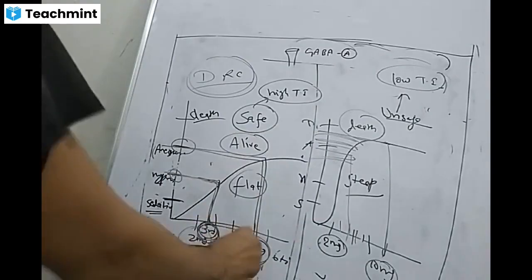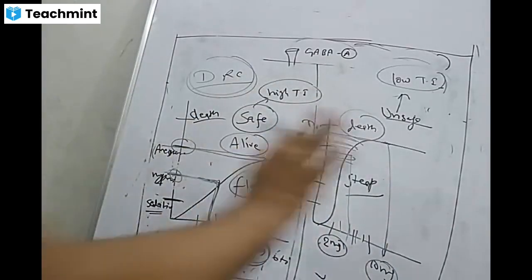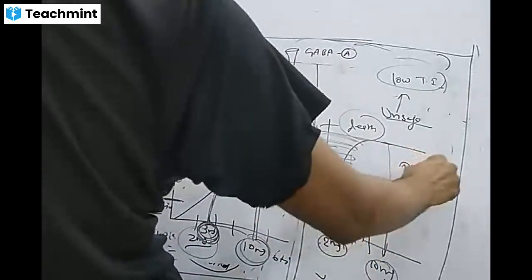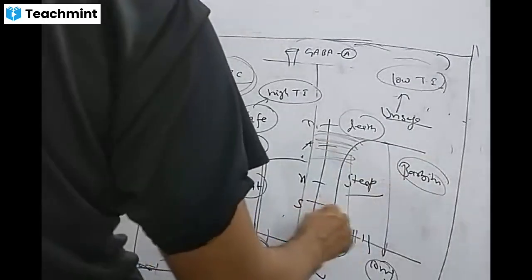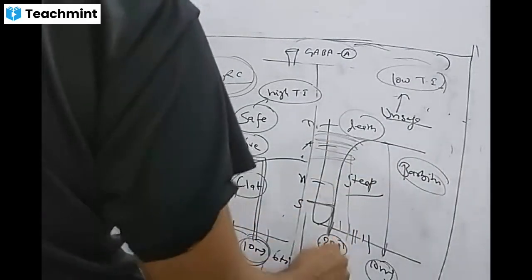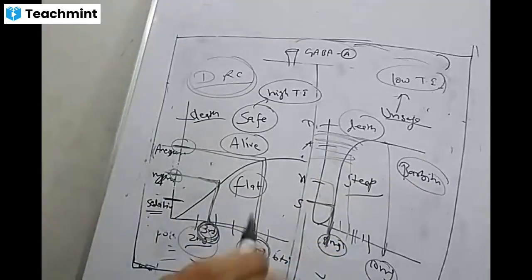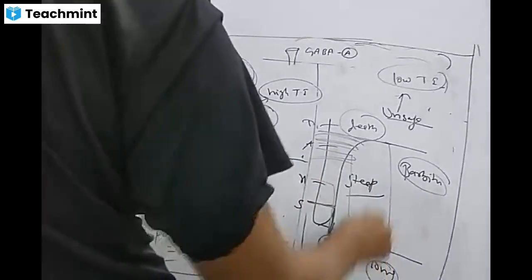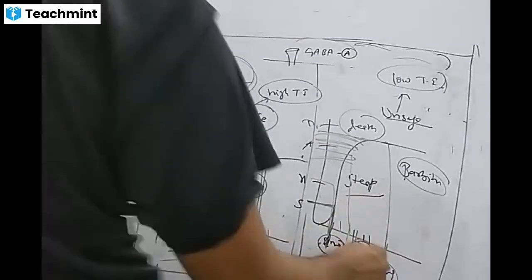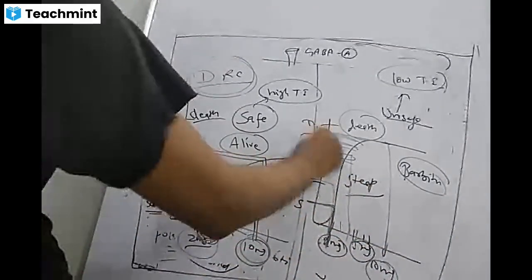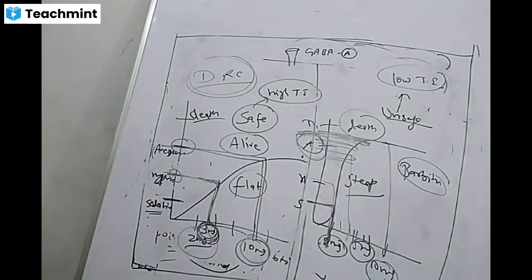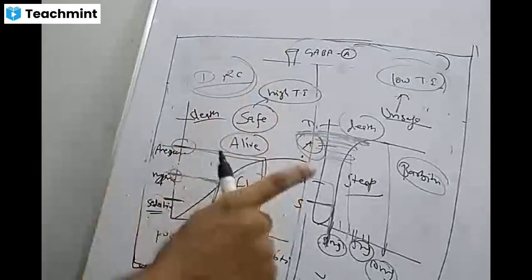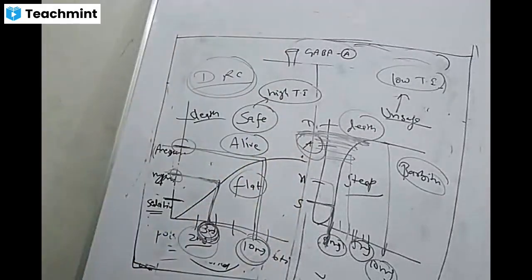So if you increase the dose 3 times, 4 times, 5 times, still your patient is alive. But this facility is not present in your barbiturates. If the patient sleeps at 1 mg and you just increase to, suppose, 5 milligram, then with 5 milligram the patient may end up in death or a coma-like condition. So this is the disadvantage with your barbiturates.